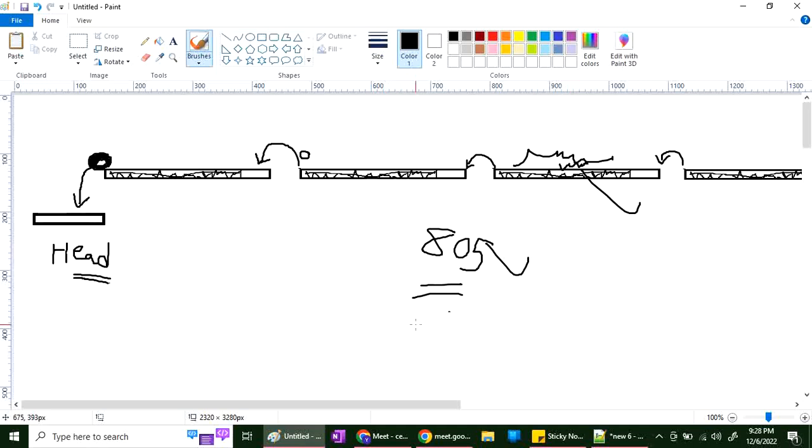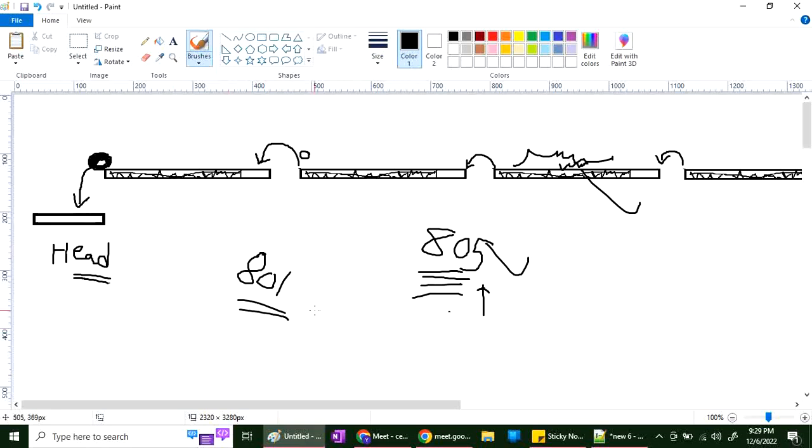Perfectly correct. Now consider we reach till 805 and then we realize we should not have come till 805. We have to go only till 801. How to go to 801? Return back, sir.